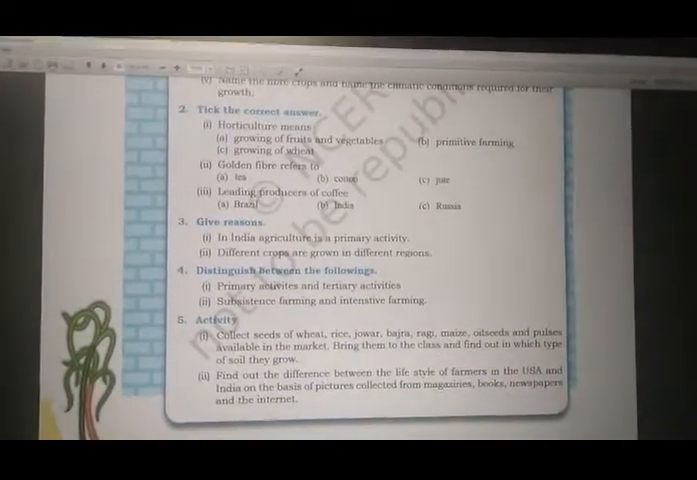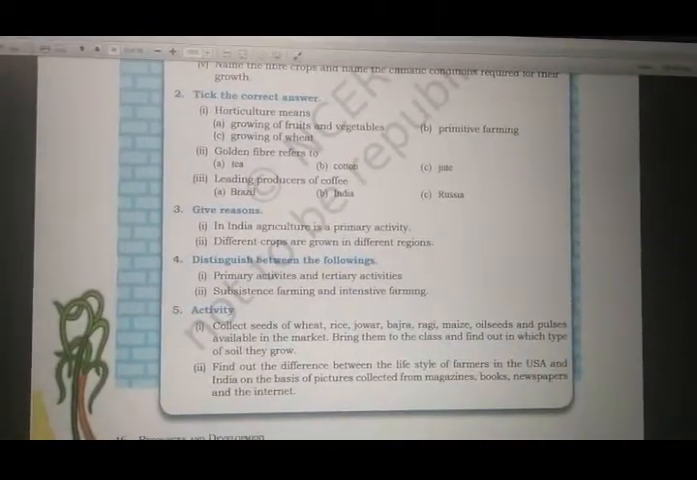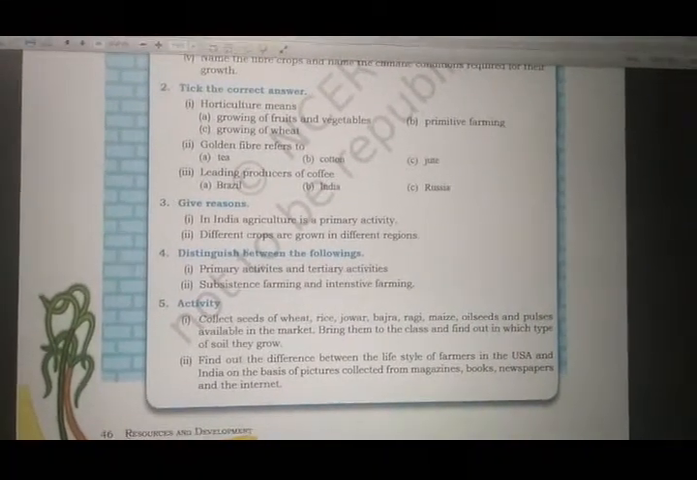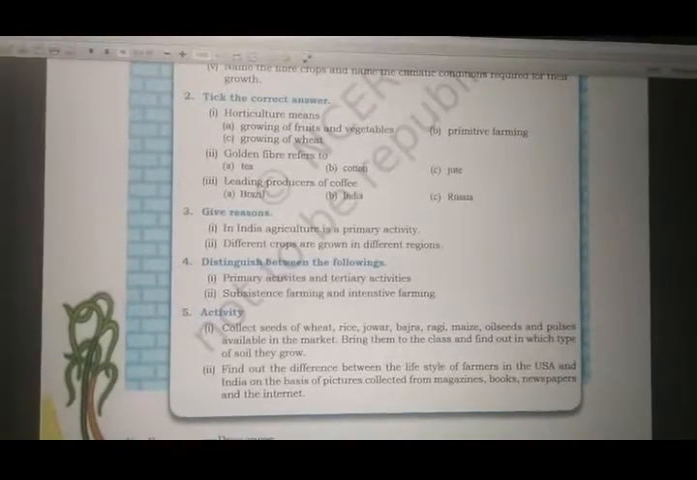So you have question number 1, 3 and 4, question number 2, 3. Second, subsistence and intensive farming, distinguish between them.